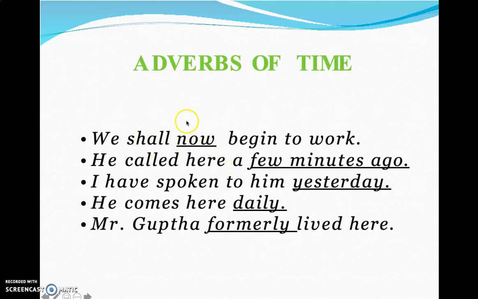He comes here daily. Okay, daily, every day. Don't get confused. Every day is how often. He comes here daily. So this can also sometimes be considered an adverb of frequency. You can even write this as frequency because it says daily. Daily is every day. So this can also be considered as adverb of time or frequency.